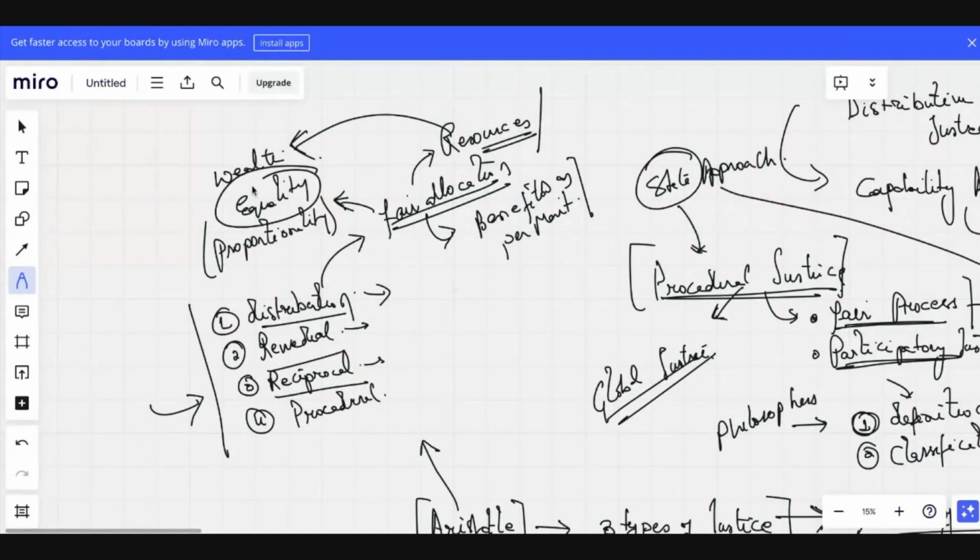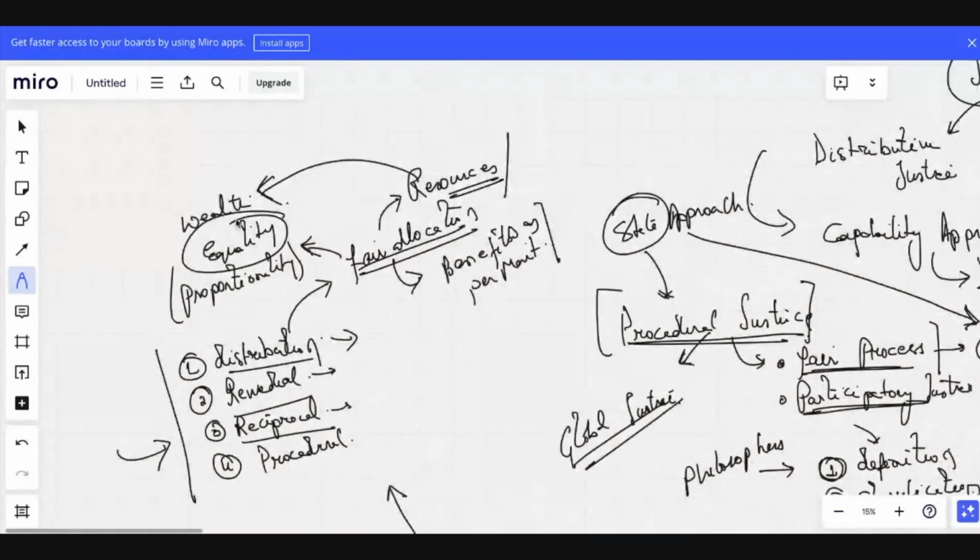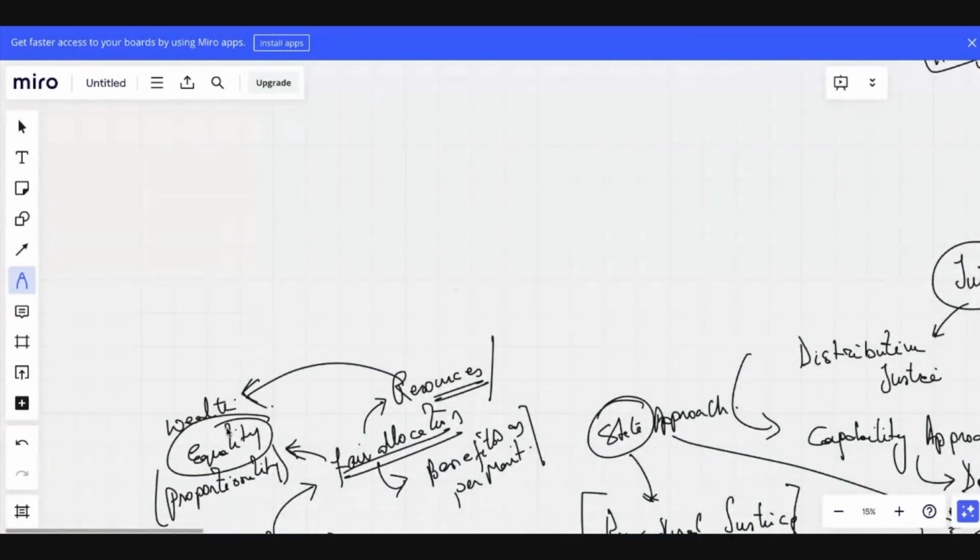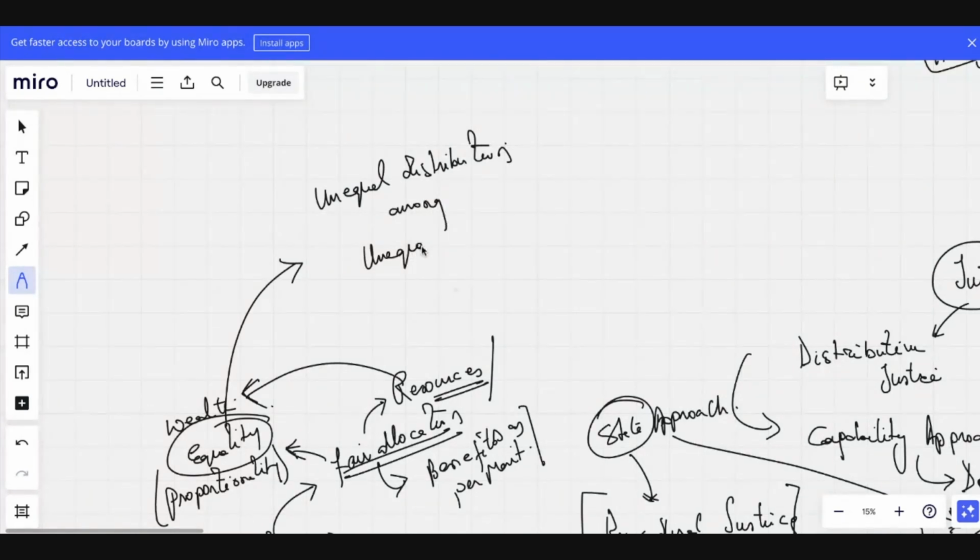And this equality is something that has been talked about as unequal distribution among unequals. So this is one definition of equality. The other definition is equal distribution.